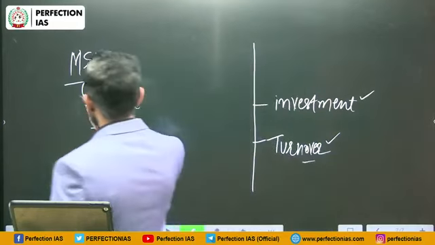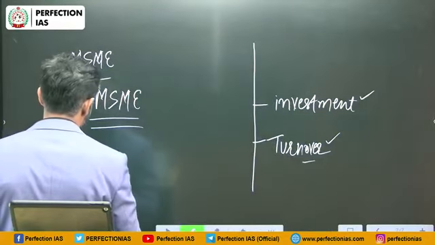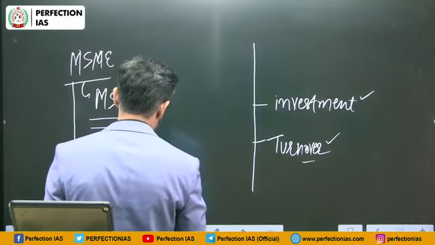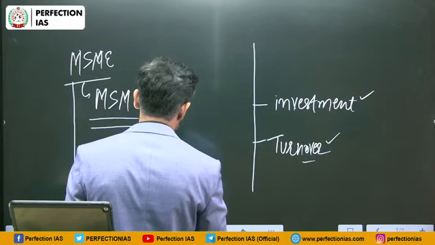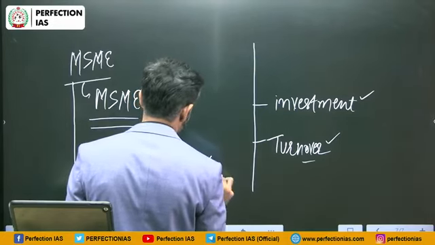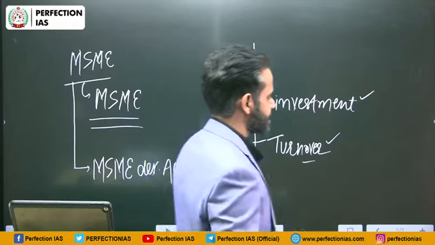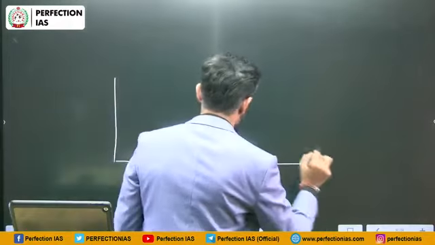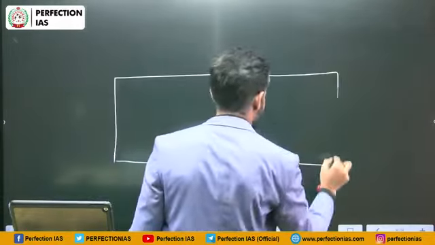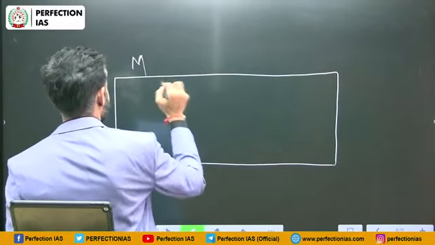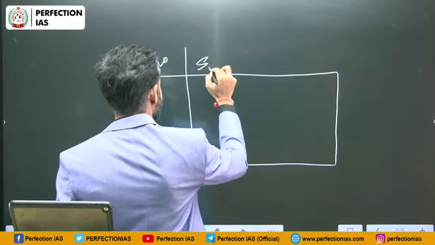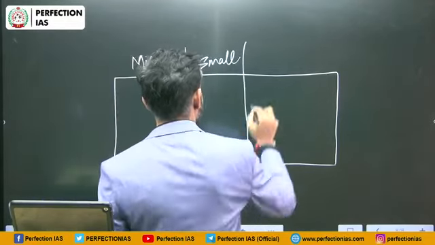And this classification is as per the provisions of the MSME Development Act of 2006. Recently the government has amended the definition. As per the new definition, the classification is as follows. M, that is micro, small and medium.